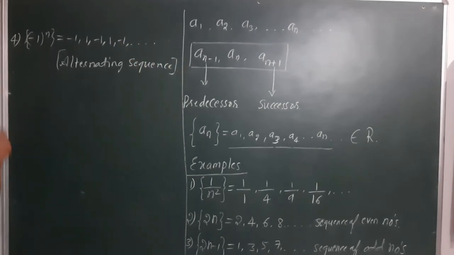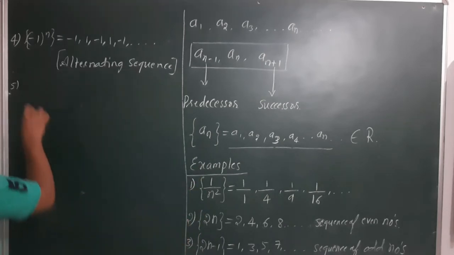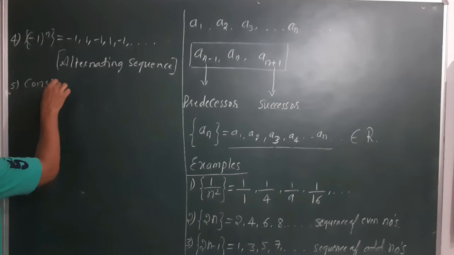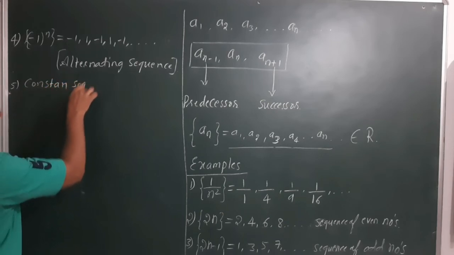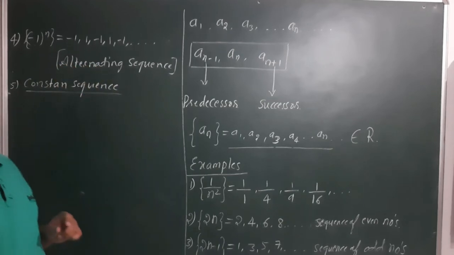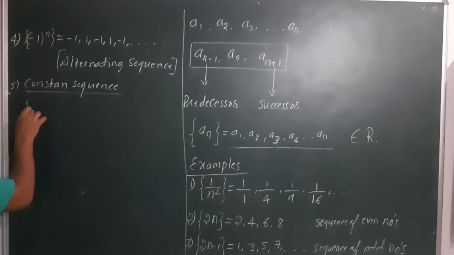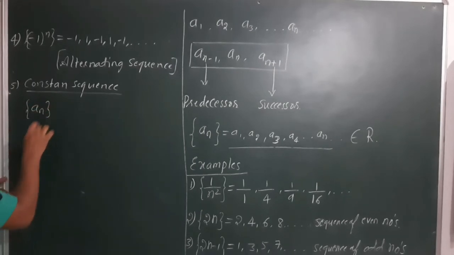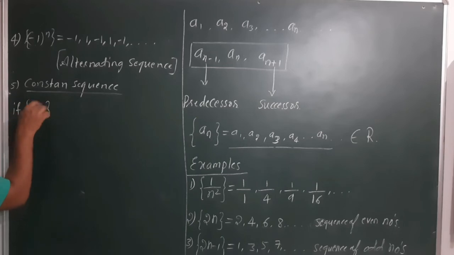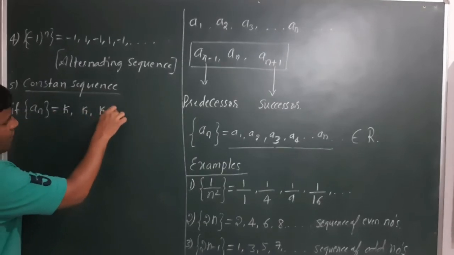Okay, the last, the fifth one. In the fifth example, it is related to a particular case of sequence, that is called a constant sequence. But when you call a given sequence a constant sequence, that is the important thing. Now I will take the sequence a_n equal to k, k, k and so on.